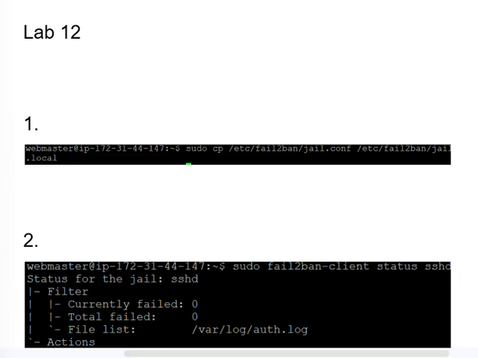So the purpose of Fail2Ban is to protect our server from automated attacks, where hackers try to guess passwords over and over again. So to start, I firstly installed Fail2Ban into my server, and I ran this command here in this first screenshot to configure Fail2Ban.